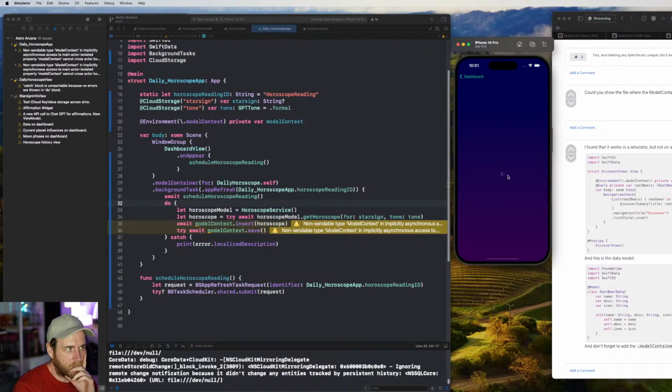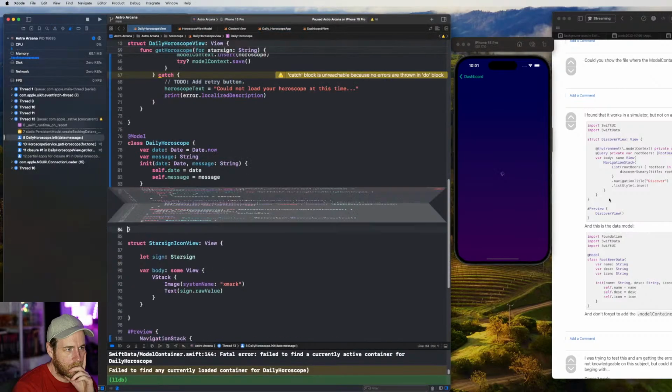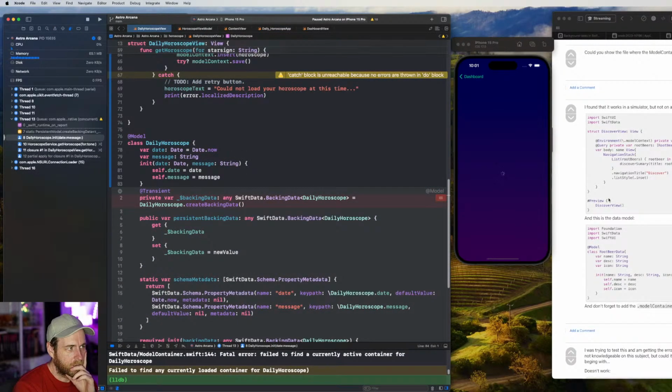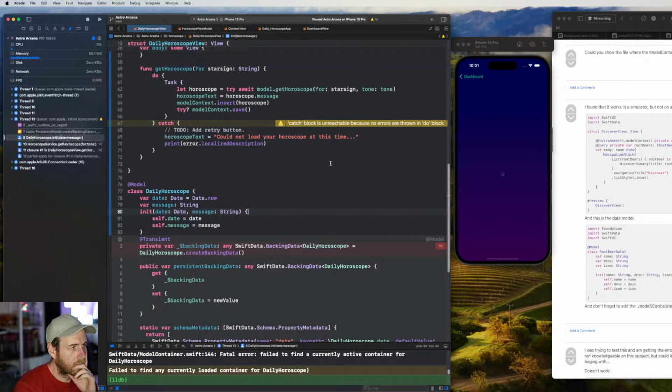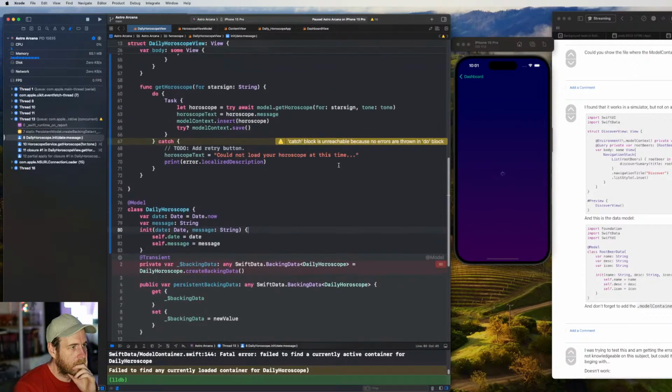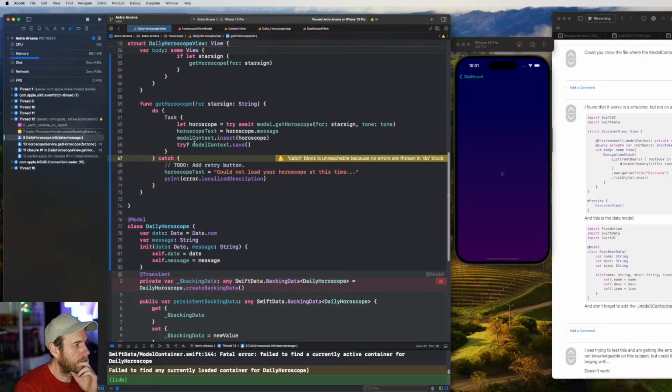It crashes when it comes back because at that point it's trying to save it to the store. Yeah, so there's a problem saving it to the store. No errors are thrown in the do block.